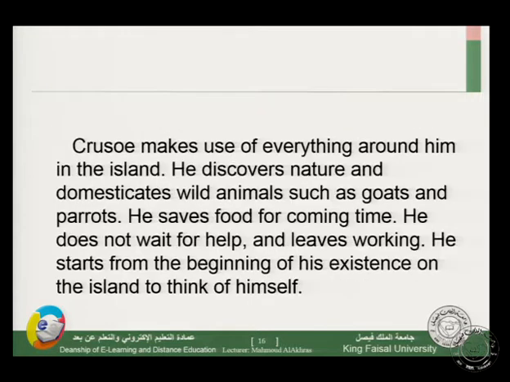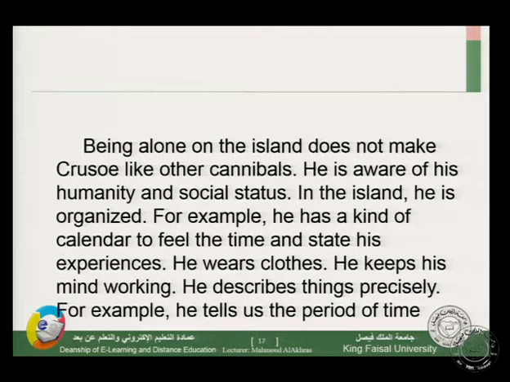Crusoe makes use of everything around him on the island. He discovers nature and domesticates wild animals such as goats and parrots. He saves food for coming times. He doesn't wait for help and keeps working. He starts from the beginning of his existence on the island to think of himself. So, he thinks of himself from the early beginning of the novel.